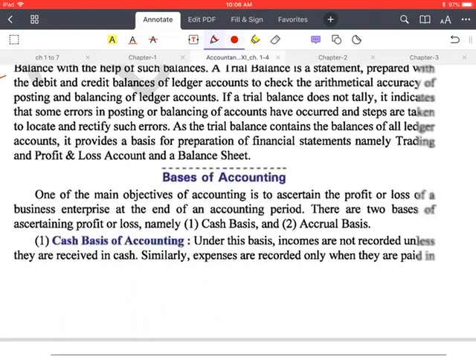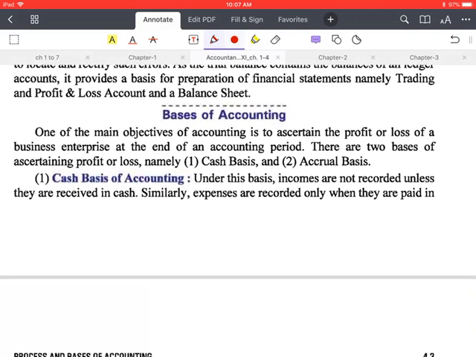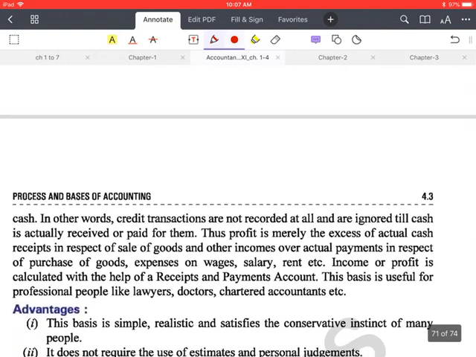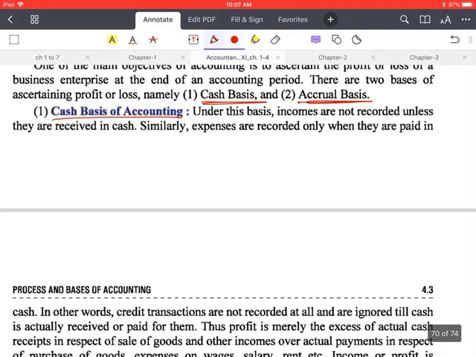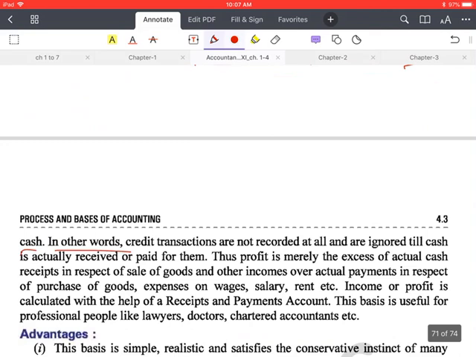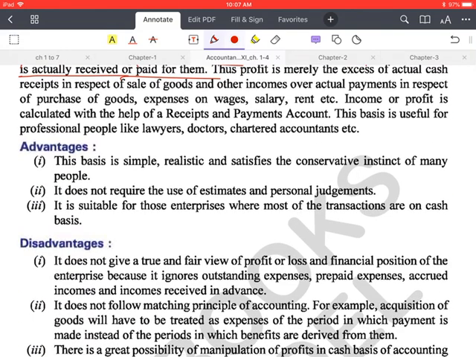Now basis of accounting. We can classify the basis of accounting into two bases, that is cash basis and accrual basis. Cash basis means all the transactions are based on cash. It means no credit transactions are recorded in the books of account. Only cash transactions are recorded. Under this basis, incomes are not recorded unless they are received in cash. Similarly, expenses are recorded only when they are paid in cash. In other words, credit transactions are not recorded at all and are ignored till cash is actually received or paid. Okay. What are its advantages?